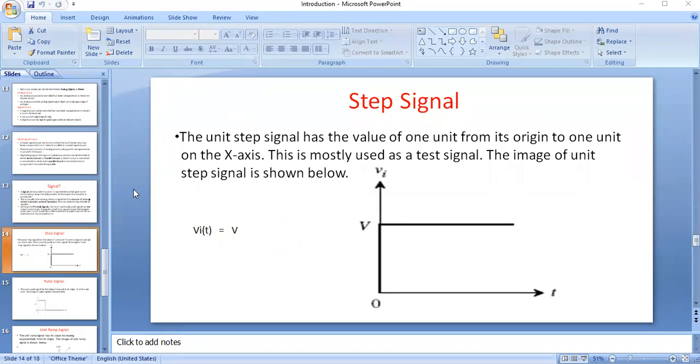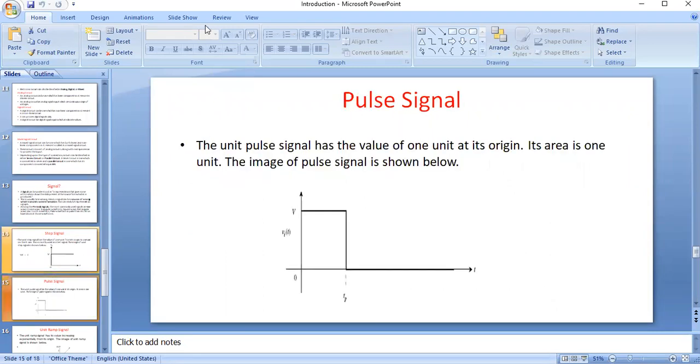And next, the pulse signal. The pulse signal is a combination of steps. See here, I am taking a step and then a delayed step signal.